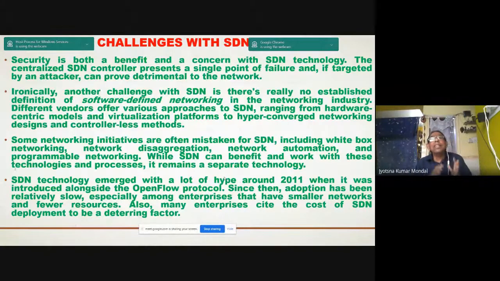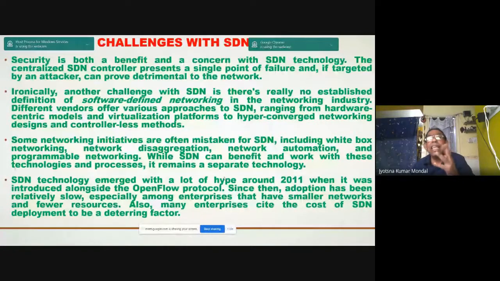So what are the challenges of SDN? Security is both a benefit and a concern with SDN technology. The centralized SDN controller presents a single point of failure, and if targeted by an attacker, can prove detrimental to the network.